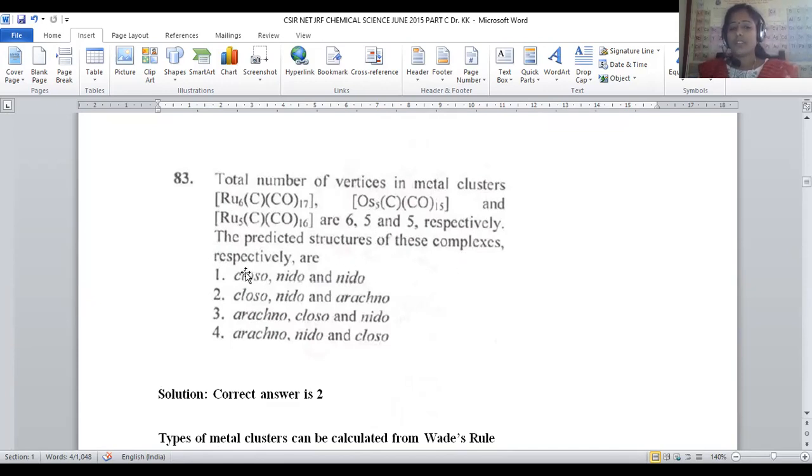The predicted structure of these complexes purely depends upon what? It depends upon Wade's rule. Now let us predict the total valence electrons present. Apply Wade's rule. What is Wade's rule? For main group elements, it will be 4n plus 2, 4n plus 4, 4n plus 6; such a formula will be employed. In the case of transition metals, we have to apply 14n plus 2, 14n plus 4, 14n plus 6. Such a kind of interpretation will be there.